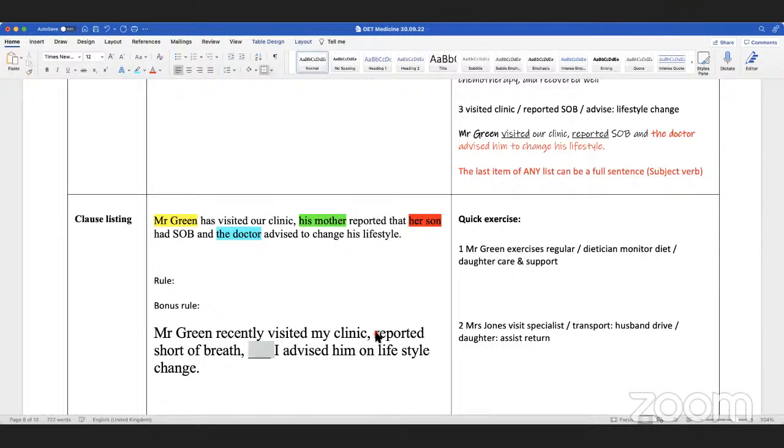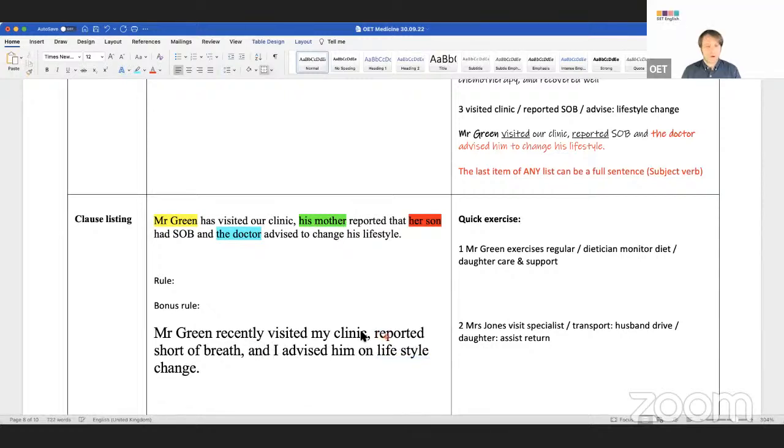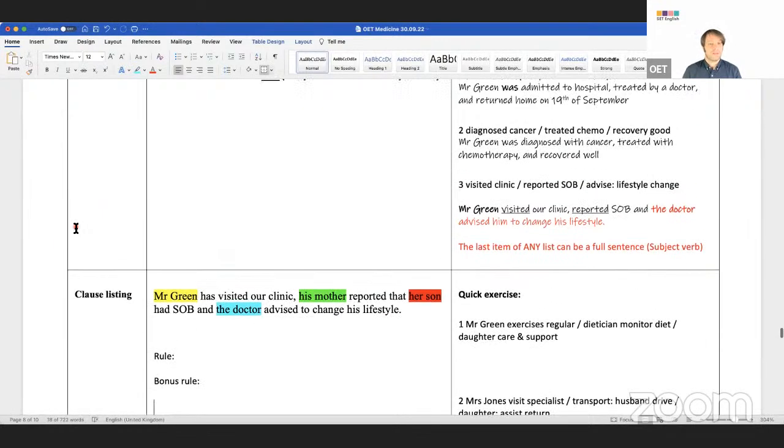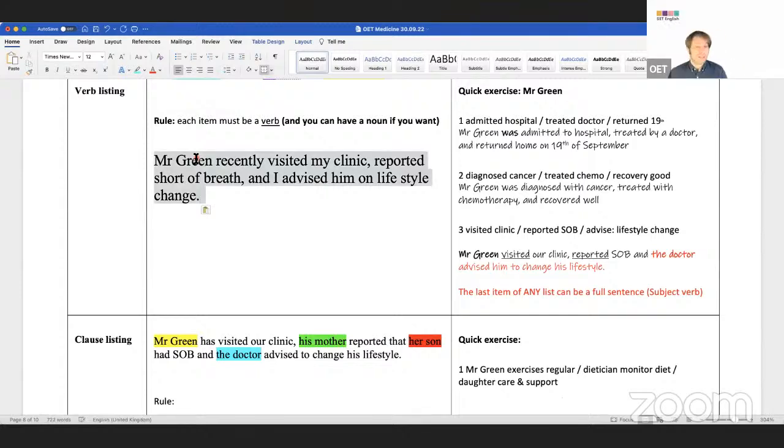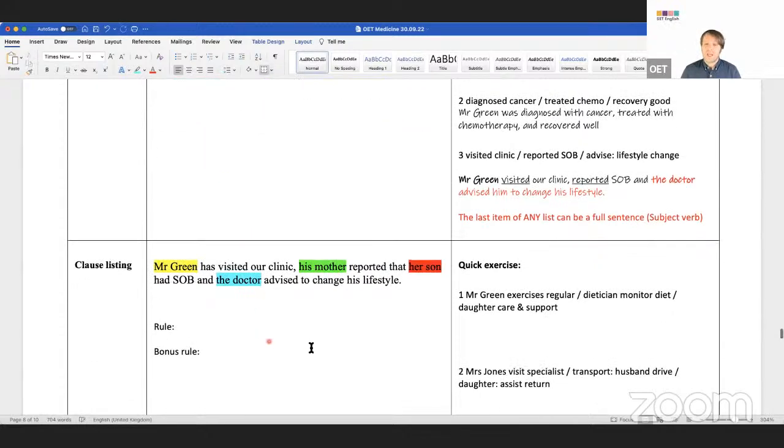And... Right? So item 1, visited. Item 2, reported. Item 3, I advised. So this is not clause listing. It is verb listing. Yeah. So that is okay, but you need to make those changes. Guys, in fact, Dr. Saki, you try and do this with me here.